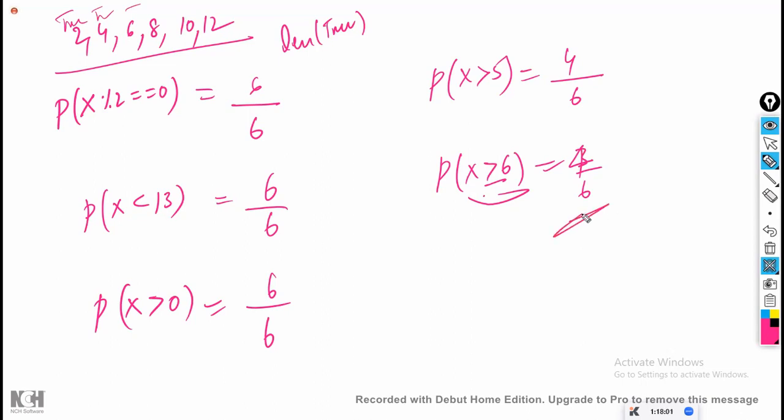Simple. Probability, miss. Is that clear? You just have to write one condition, and how many satisfy this condition is the numerator, divided by the total number of possibilities, the denominator. The probability concept is clear. This is called probability. So the probability will be between 0 and 1.